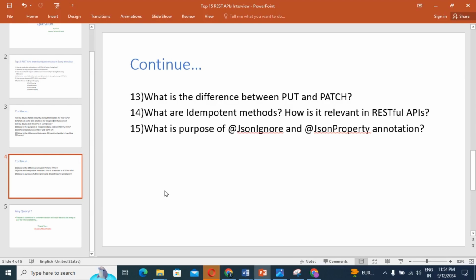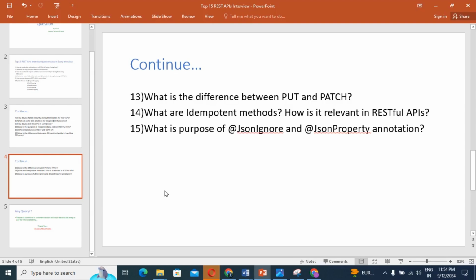Once again, I will explain: the @JsonProperty annotation is used to specify the name of the JSON property that should be used to map a field or method in a Java class during serialization and deserialization. But what does @JsonIgnore do? The @JsonIgnore annotation is used to mark a field or method in a Java class that should be ignored during JSON serialization and deserialization.